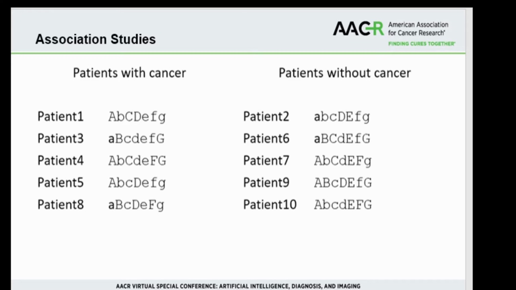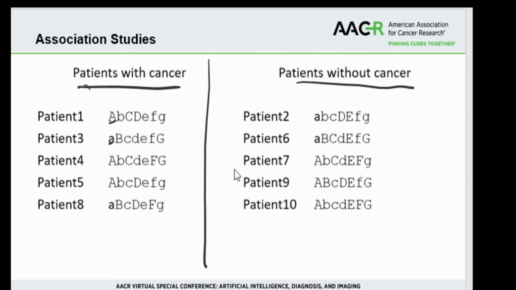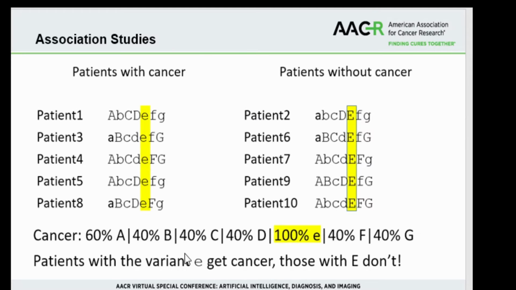Here's a very simplified version of an association study. We have two groups, the patients with cancer and the patients without cancer. In this case, each patient is genotyped at 6 locations, and the values are indicated either by a capital letter or a small letter. Then the association study proceeds just looking for differences in the two groups. Where are the significant differences? If you notice, all the E's are different. Patients with the variant of the small e get cancer, while those with the variant of the large e do not. This is how association studies work.